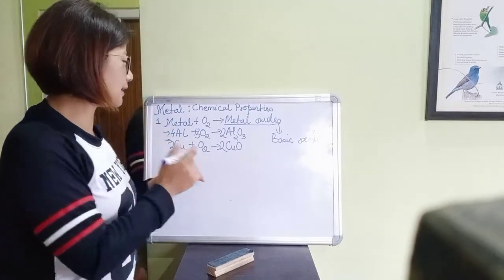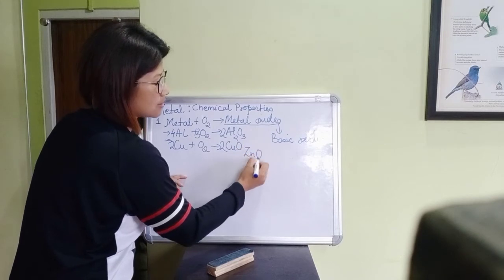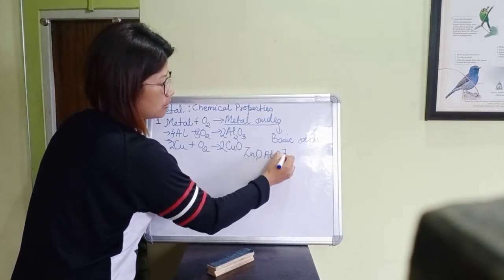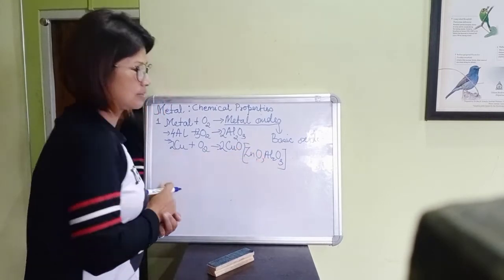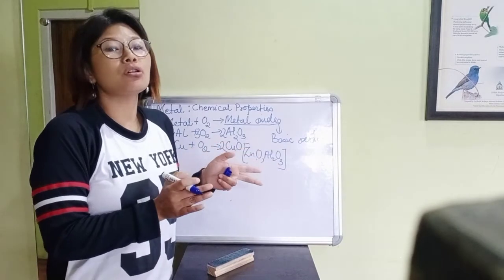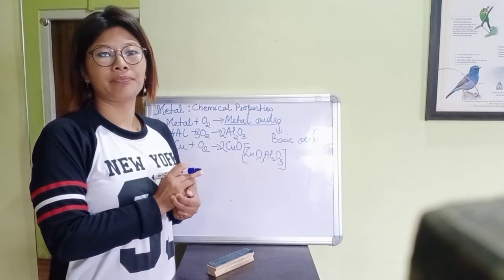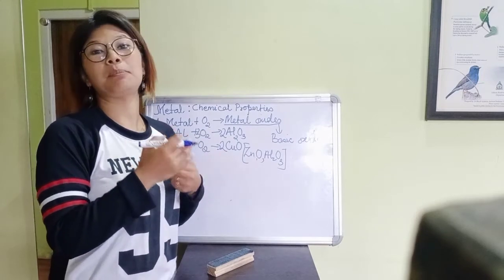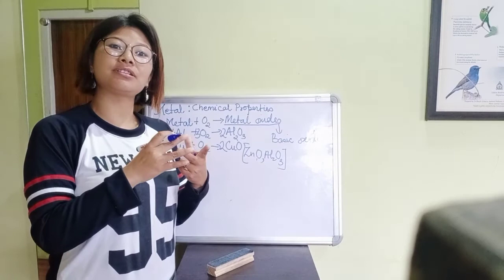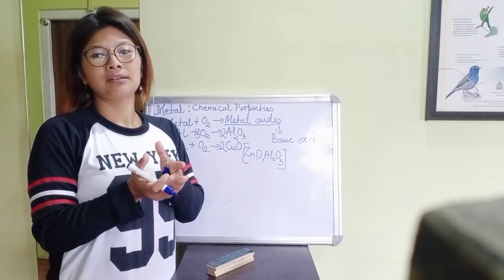There are some metal oxides which do not act as basic oxides. These are zinc oxide and aluminium oxide. Zinc oxide and aluminium oxide do not act like basic oxides. They have the characteristics of bases as well as acids.